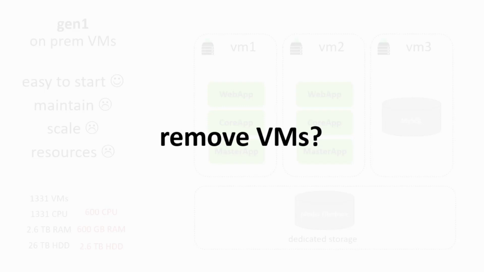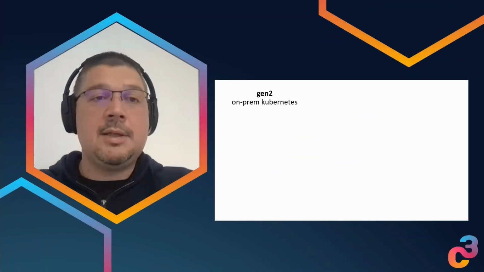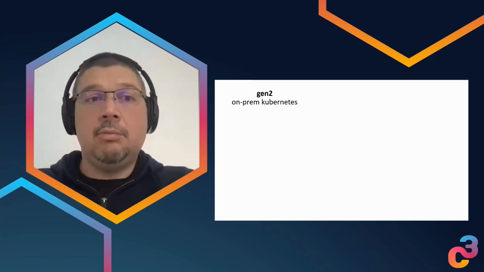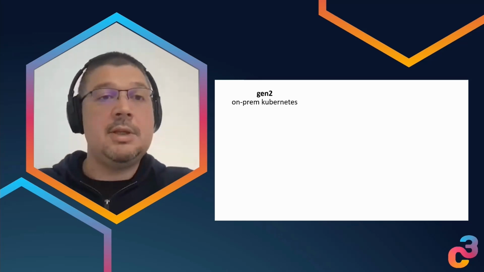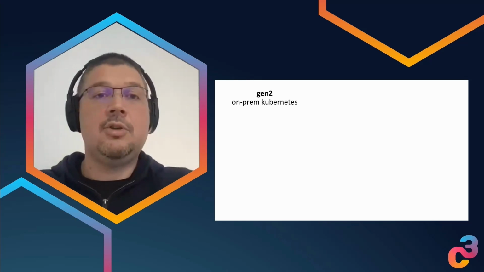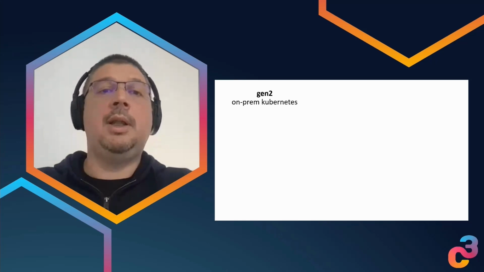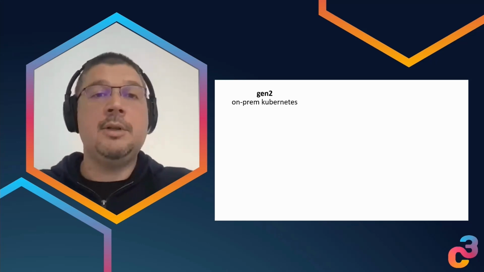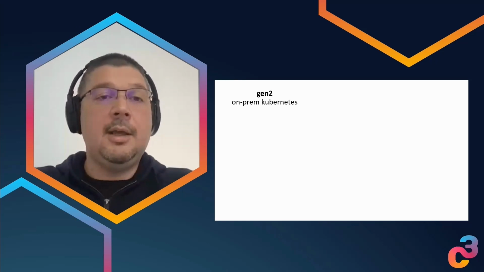So, of course, the first question we asked ourselves: can we get rid of these VMs and not think about VMs? And the answer to this was, let's try to use Kubernetes. This is an orchestration platform that provides exactly that. Stop thinking about virtual machines, just think about applications, and Kubernetes will take care of where and how these applications are started. So this was a good idea to try for us.